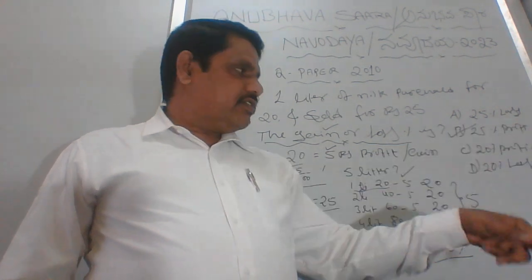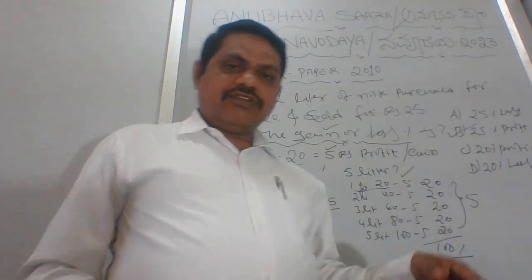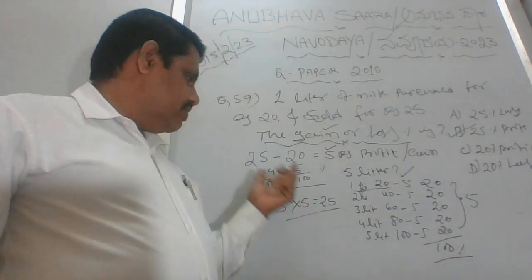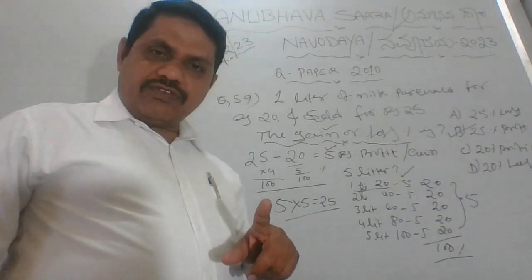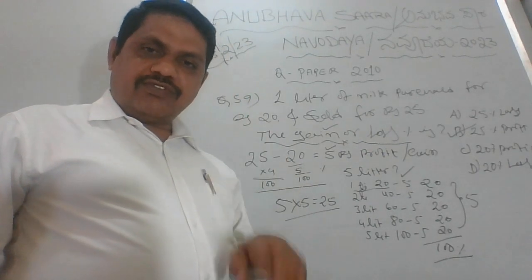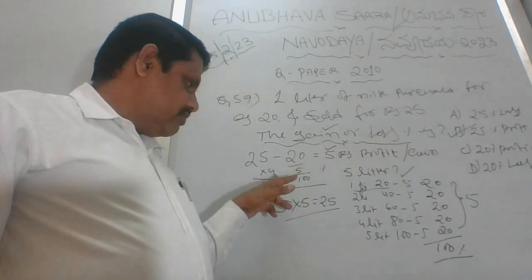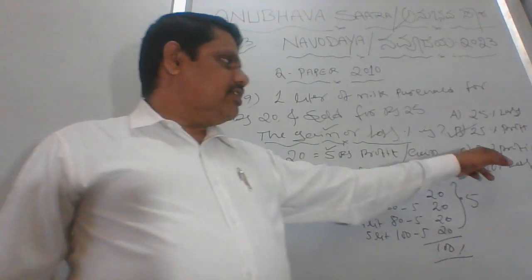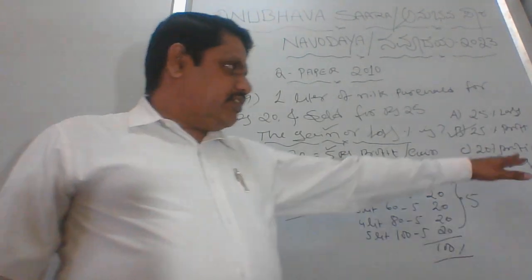There is one confusion. Here the other confusion is what they are trying to make you get confused by. You will be thinking that 25 rupees has 4 times in 100, that is 4 times, then 4 5s are 20. Profit is clear.